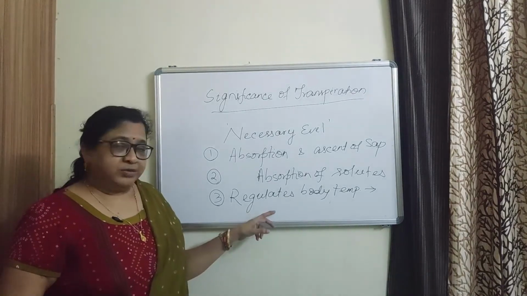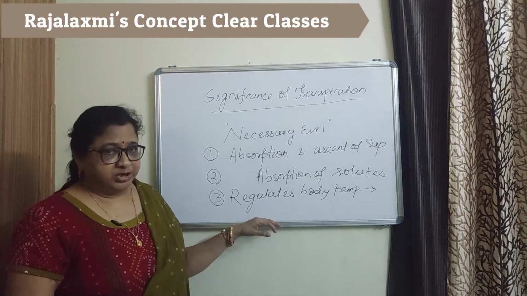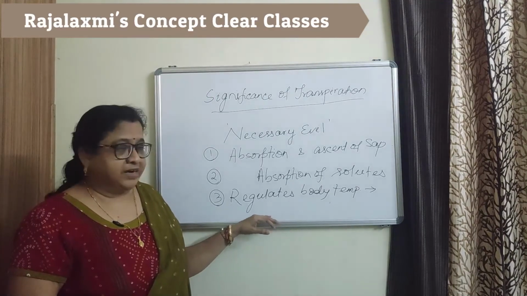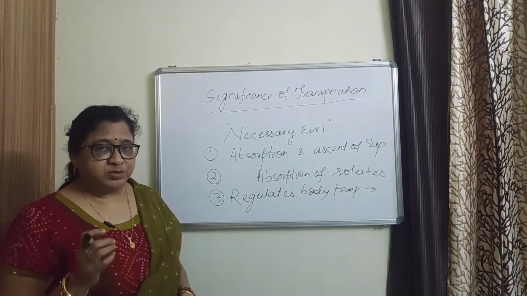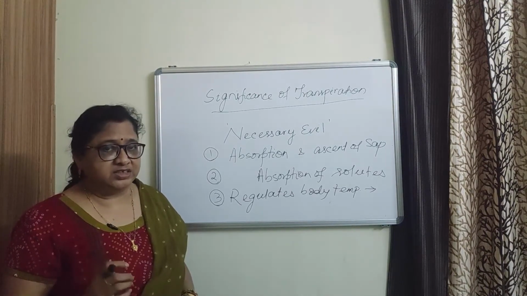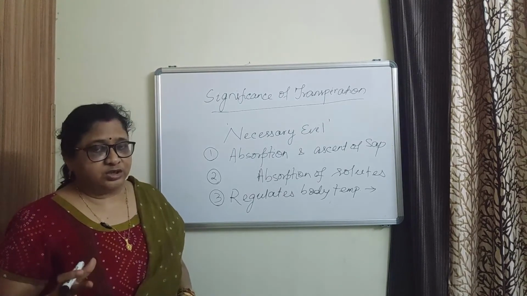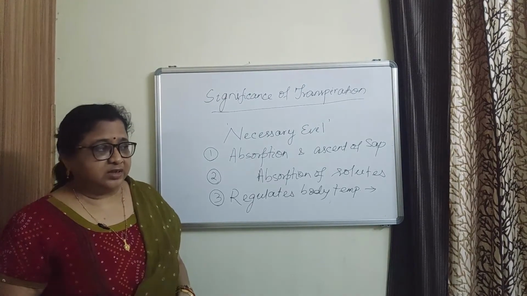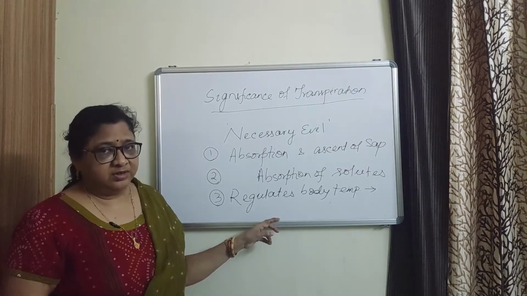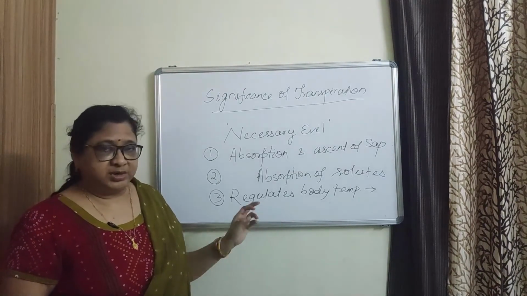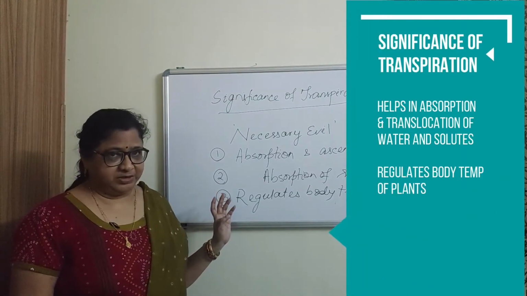As there is evaporation during transpiration, it regulates the body temperature of the leaves because the plants get enough solar radiation, but a very small amount of solar radiation is utilized by the plant. So the remaining radiation should be dispersed so that it can regulate the body temperature. So due to evaporation, it regulates the body temperature. So these are some of the advantages of transpiration.